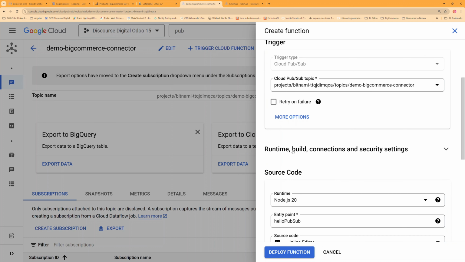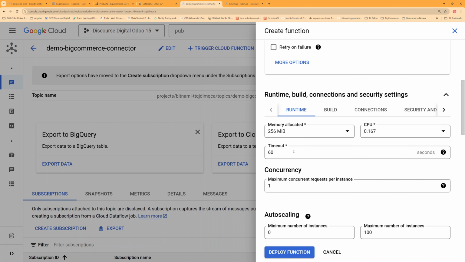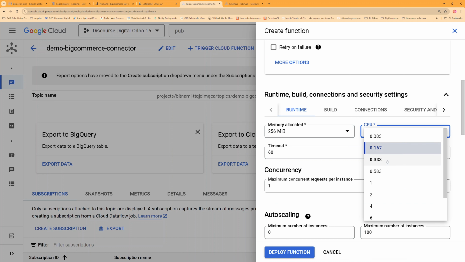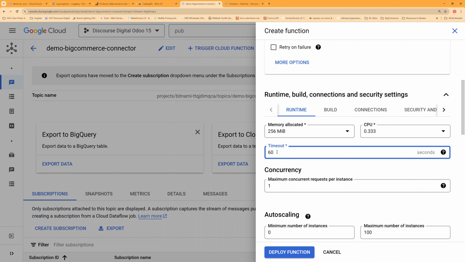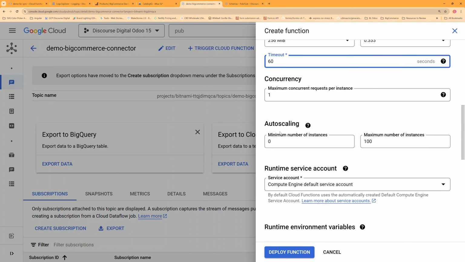Okay, we'll do this one more time. We're going to up the CPU to 0.33, leave a 60-second timeout, and we're going to auto scale it up to 100 instances. You can run this as many instances as you want, and you can also trigger the PubSub message to be sent right after the job is triggered, so that you can trigger all the instances for all the products being added at once, as many instances as you have available.